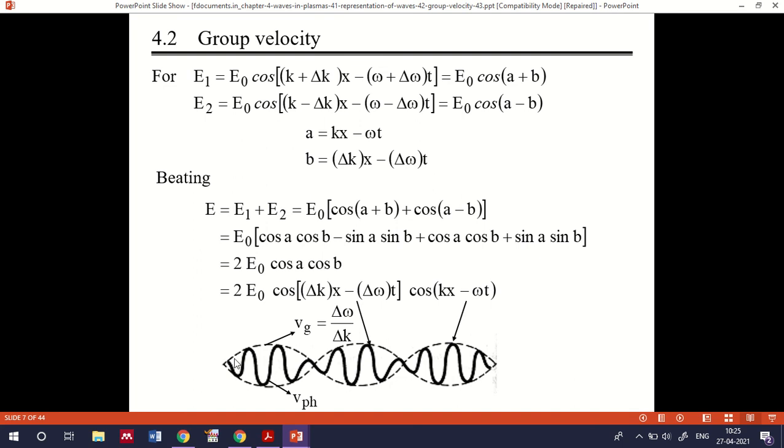Here you can see there is a larger amplitude wave and a smaller amplitude wave within it. So the group velocity is equal to delta omega by delta k. A similar derivation we have already done in the section on plane electromagnetic waves, so I am not discussing it in detail because that is not the important point for today.